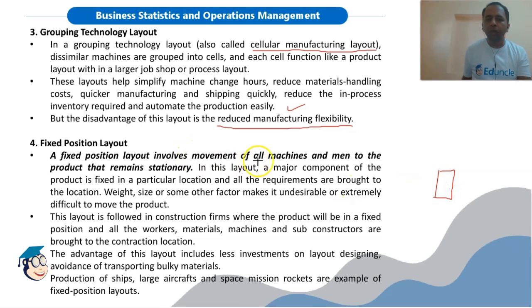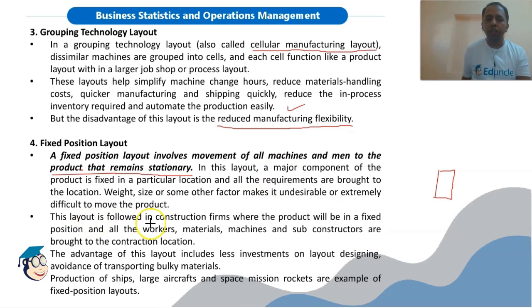So it involves movement of all machines and men to the product that remains stationary. So the product remains stationary in this case. This is important to note. In this layout, a major component of the product is fixed in a particular location, and all the requirements are brought to the location. Weight, size or some other factor make it undesirable or extremely difficult to move the product. So because of the weight and size, it is not easy to move the product, so we bring all other things to the site.